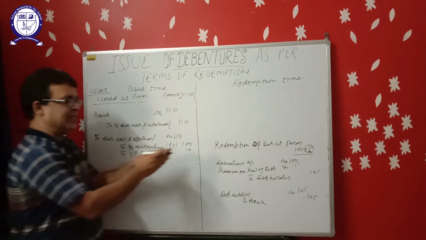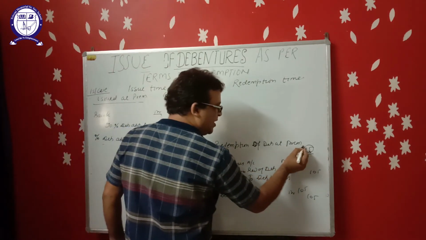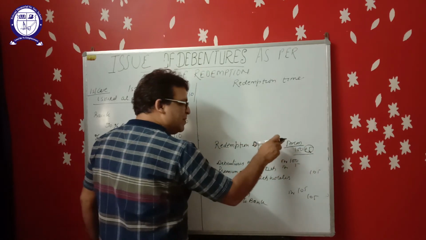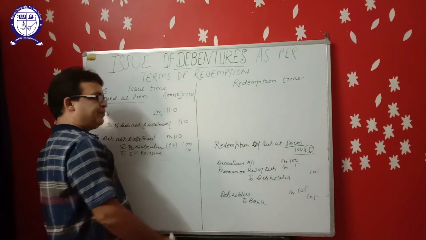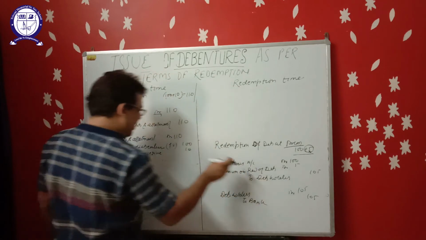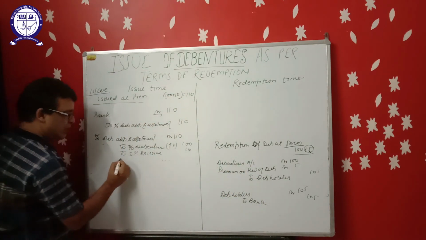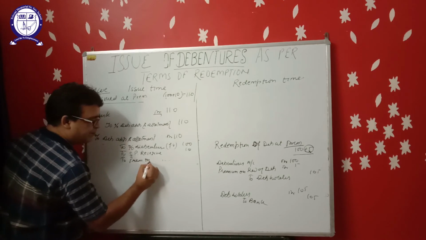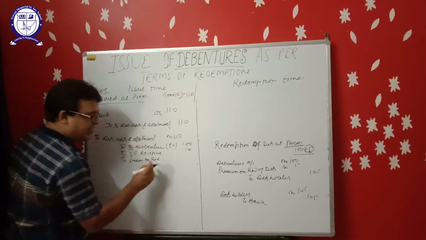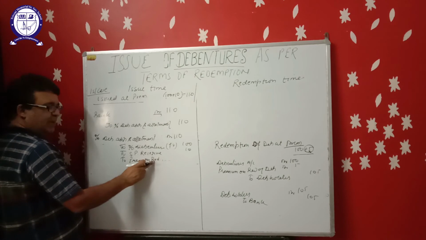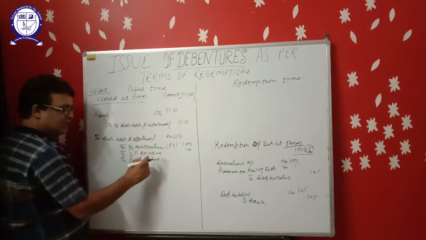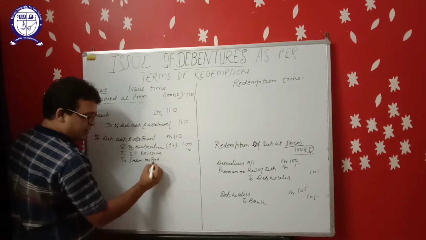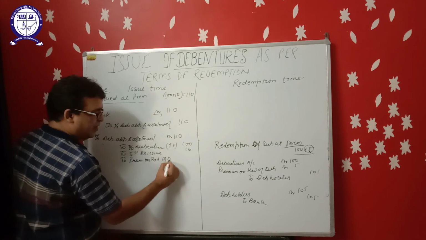Now look at this. We have to redeem the debentures at premium. This premium is a loss for the company and will be recorded here also. To premium on redemption of debenture. Once it is decided to repay the debentures at premium, this 5 rupees becomes the liability for the company.